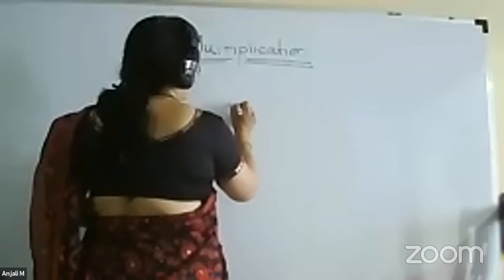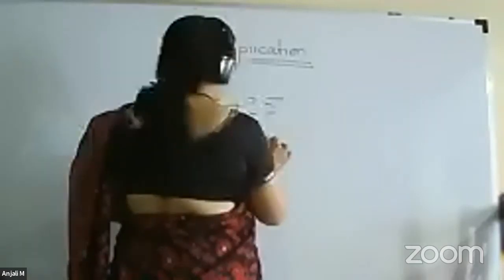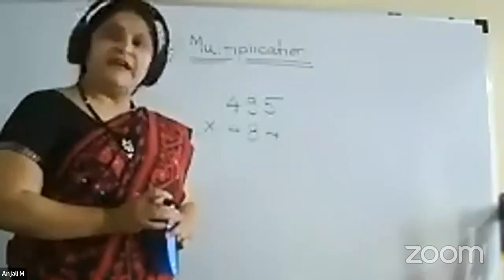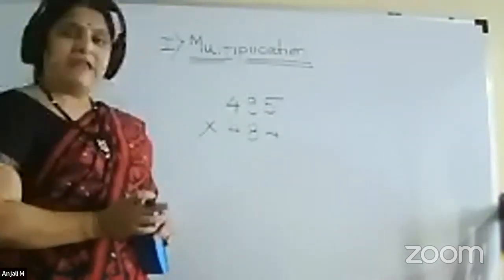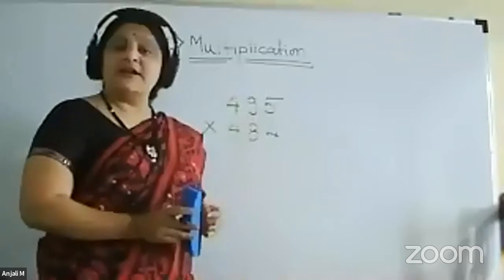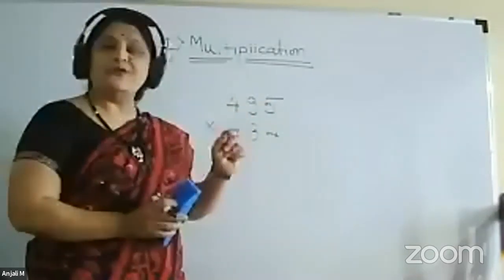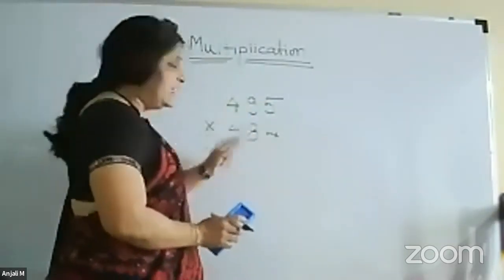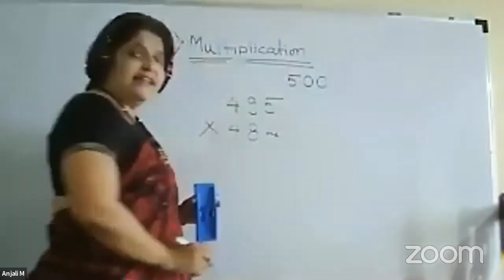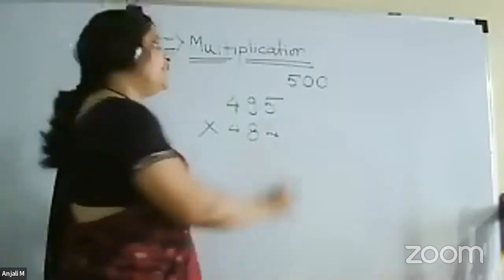495, just an example we are taking, into 484. 495 into 484. Now what is the first observation? The first observation is that both the numbers are not nearer to some base of 10. They are not nearer to 100, they are not nearer to 1000 also. But if you see carefully, they are nearer to a number which is a multiple of a base of 10, that is 500. Yes, both these numbers are nearer to 500,